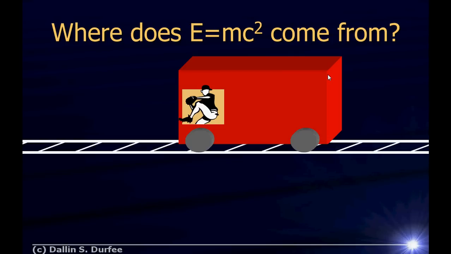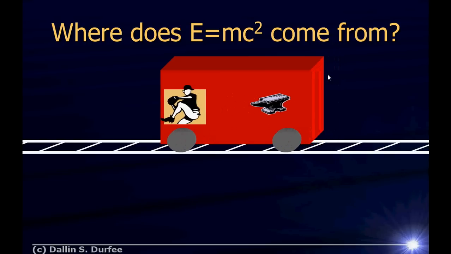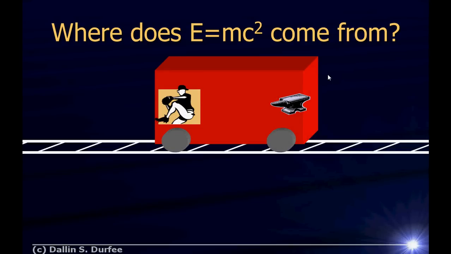If this train car is like a closed system, if no forces act on it, its center of mass can't change, but it can rearrange its mass inside of it, right? Things happening inside the car can rearrange the center of mass. For example, imagine you had a baseball pitcher who threw a very heavy anvil from one side of the car to the other. When they throw the anvil, they put momentum into the anvil, so the anvil pushes back and produces an equal and opposite momentum on the baseball player and the train car. The anvil flies forward, the train car flies backwards, then the anvil hits the side of the wall, and they both come to a stop.